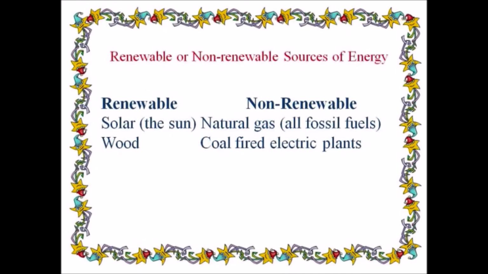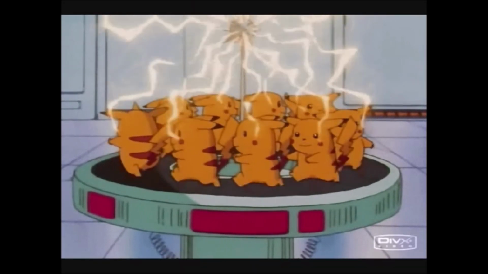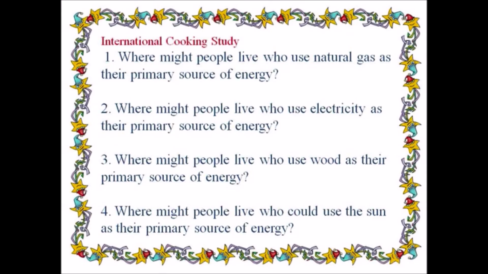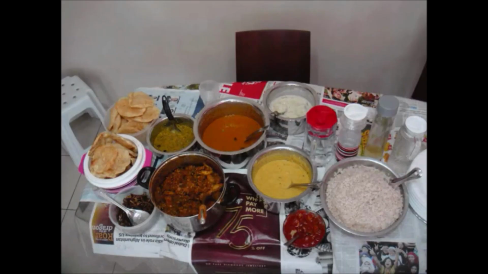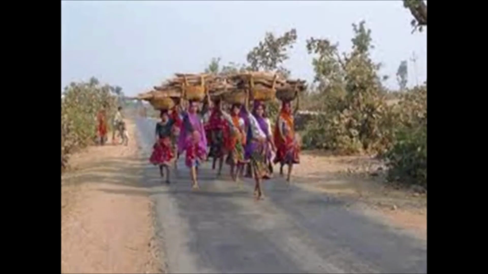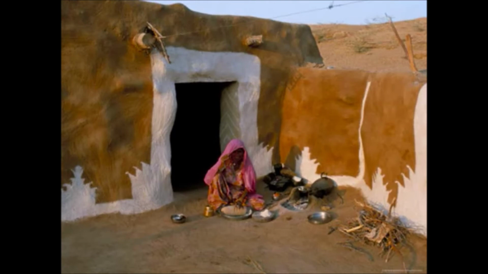Renewable or non-renewable sources of energy. Renewable: solar and wood. Non-renewable: natural gas, coal-fired electric plants. Make a study and find out about international cooking. Where might people live who use natural gas as their primary source of energy? Where might people live who use electricity as their primary source of energy? Where might people live who use wood as their primary source of energy? Where might people live who could use the sun as their primary source of energy?